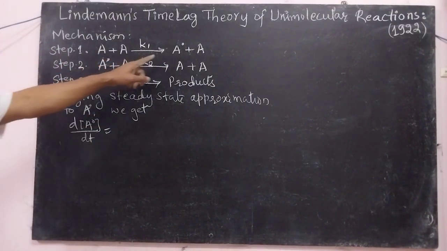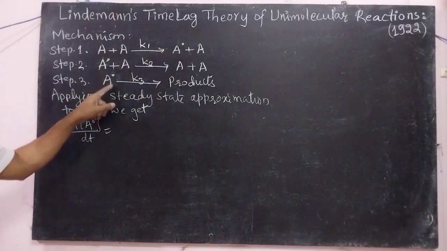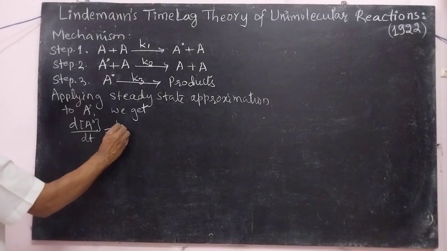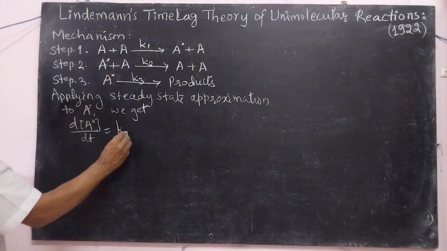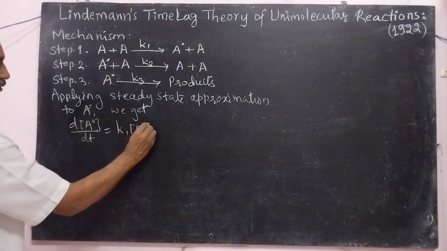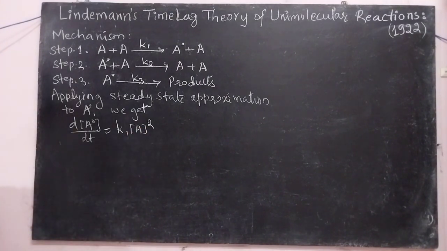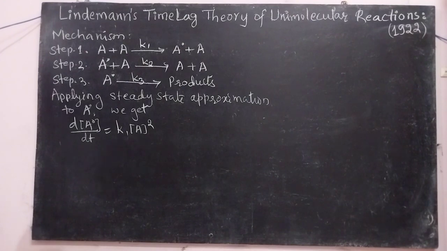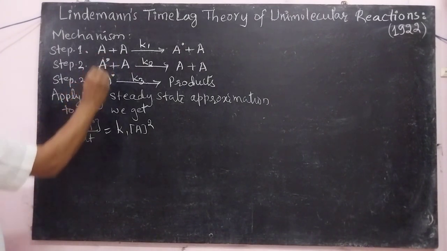The rate of formation of A star is equal to the rate of disappearance of A star. Thus the rate of formation of A star is by equation 1, step 1, K1 into concentration of A raised to 2. By this the A star is formed, and here the A star is consumed.